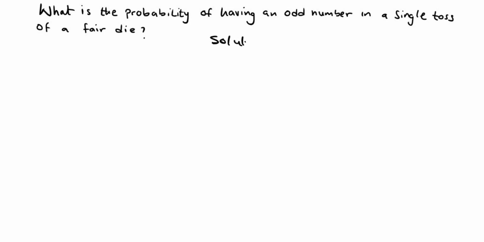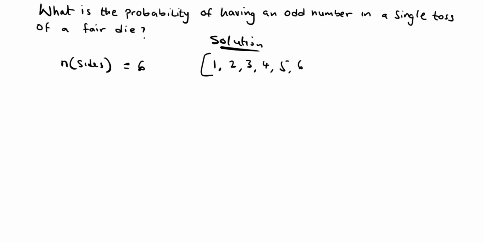Solution. Now a fair die has 6 sides. So the number of sides of a fair die is equal to 6. Understood? That is, we have 1, 2, 3, 4, 5 and 6. So those are the sides that we have. So when you toss a die once, the question says, what is the probability of having an odd number in just a single toss? How do we do that?